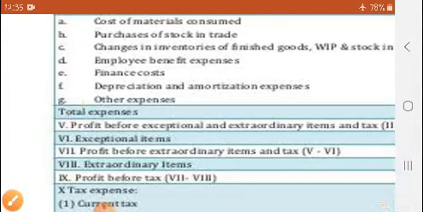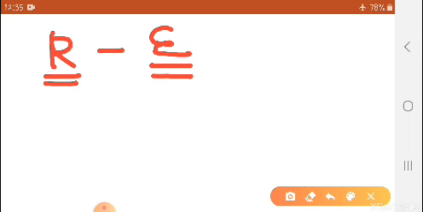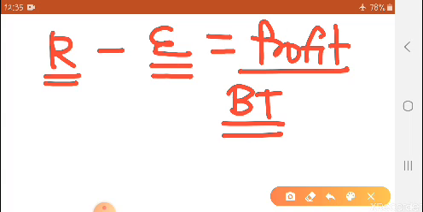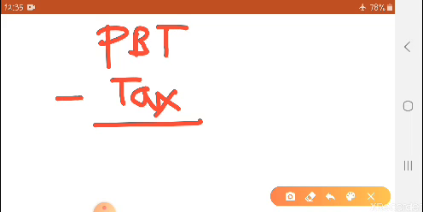Now finally we have reached over here. We have calculated all expenses and we have also calculated revenues. Total revenue is there. Now we will deduct total expenses, then we will get profit. But this profit is before tax. Up to this we have not deducted any tax, so this will be known as profit before tax. Then we will deduct tax, then we will get profit after tax.